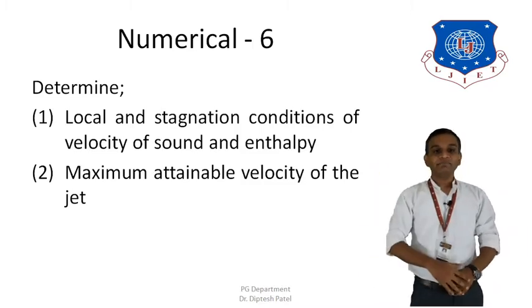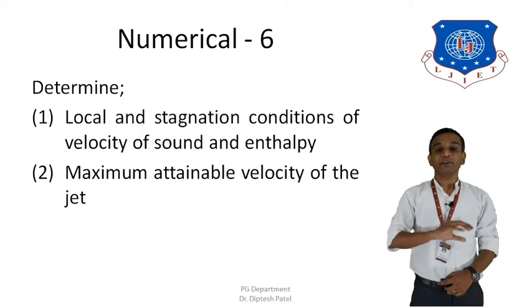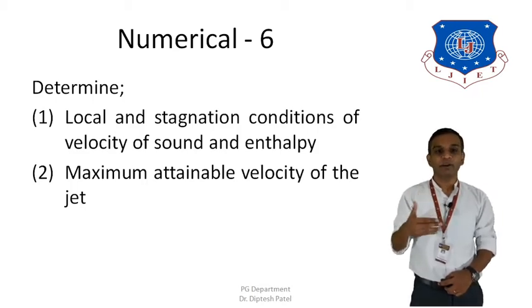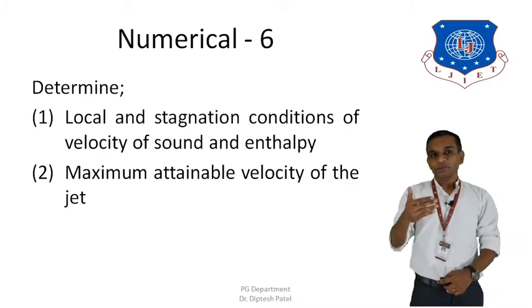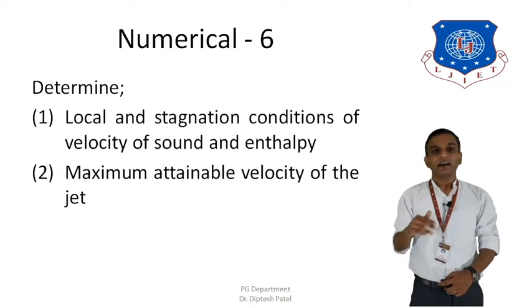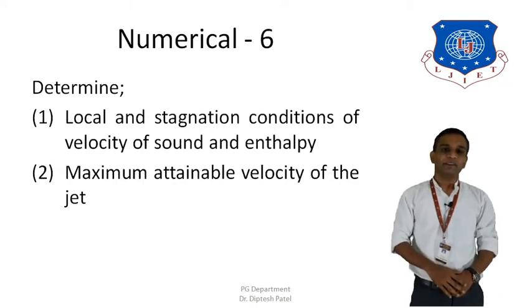In the second part we need to calculate the maximum velocity which can be obtained by this jet. So here we need to calculate C max, the maximum velocity. So to solve this numerical we need to go through these 5 different things.